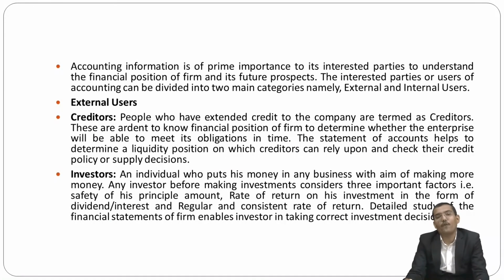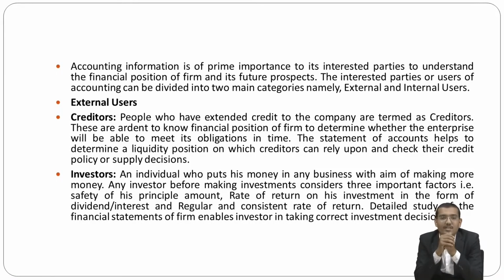Accounting information is of prime importance to interested parties to understand the financial position of the firm and for the future aspect also. So in the external users, first, my dear friends, is the creditor, and second is the investor. The creditors, the people who have extended credit to the company, are termed creditors, and they are anxious to know the financial position of a firm to determine whether the enterprise will be able to meet its obligations in time or not. So the creditors are also users of accounting.